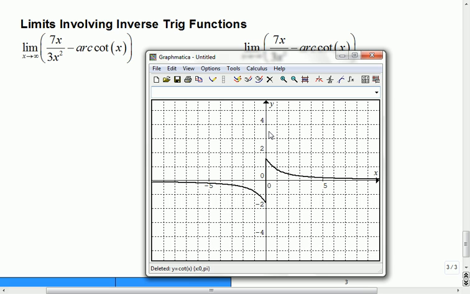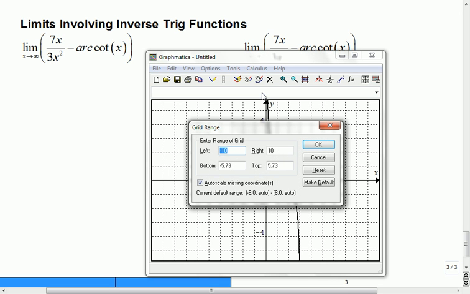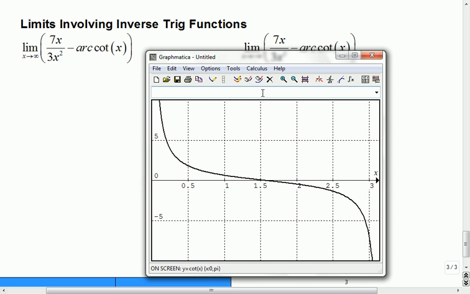Okay. So usually you don't have time to make all these sketches, so I'm going to show you how I deal with these inverse graphs when I'm doing it in a question. I'm going to go back to the cotangent of x, and we were only dealing with the piece of it here. That was 0 to pi. Okay, so here's what we're thinking of.